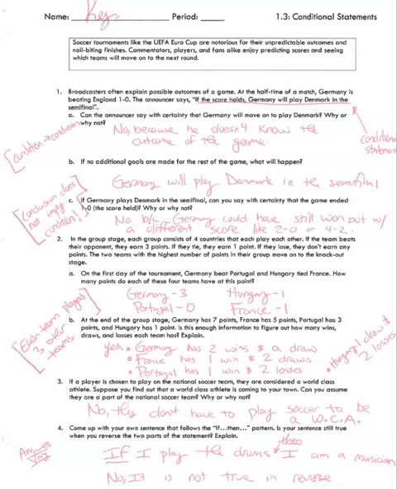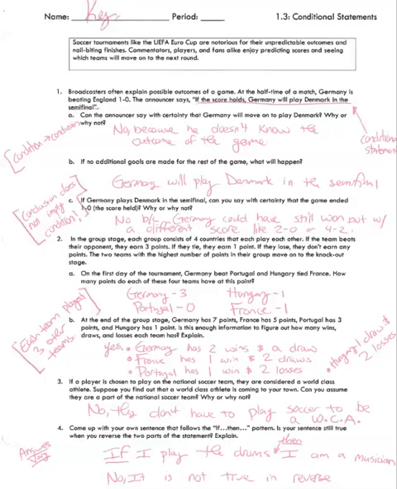Number 2 says, in the group stage, each group consists of 4 countries that play each other. If the team beats their opponent, they earn 3 points. If they tie, they get 1. If they lose, they get 0. They don't earn any points. The 2 teams with the highest number of points in their group will move on to the knockout stage.